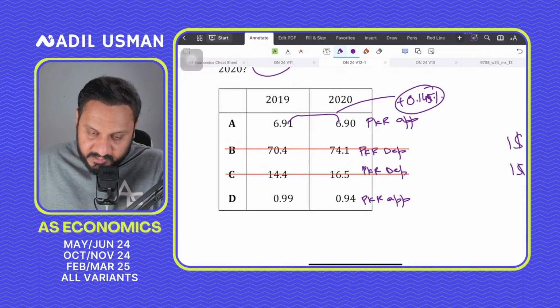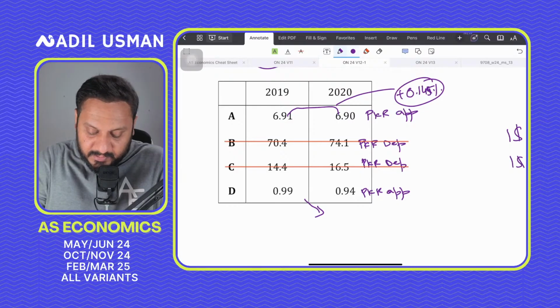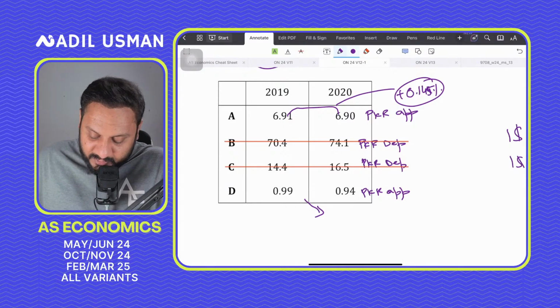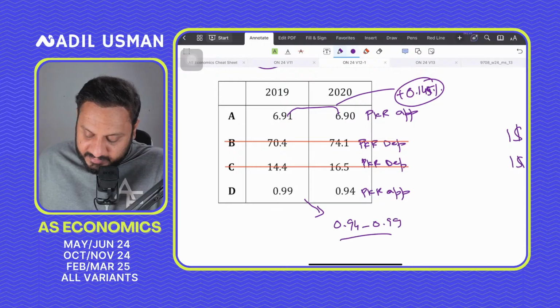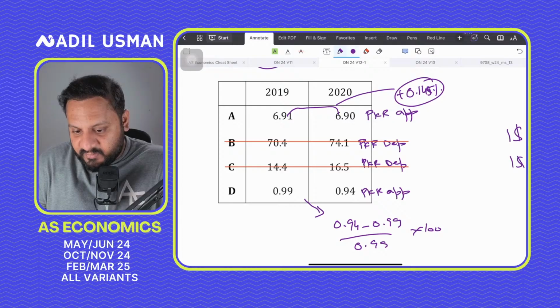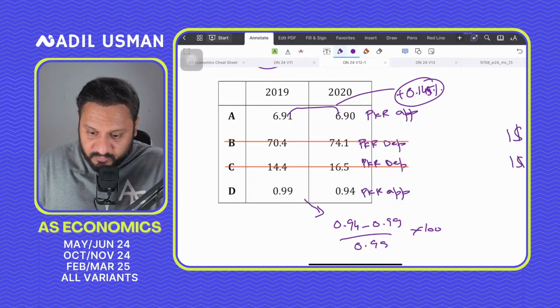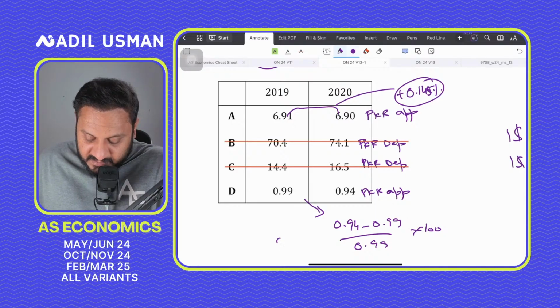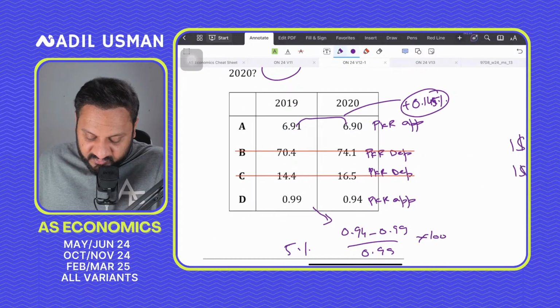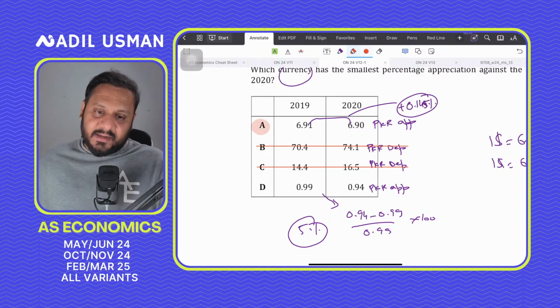In option D, the PKR is appreciating by how do you calculate the percentage change? 0.94 minus 0.99 divided by 0.99 times 100. That's the basic formula for percentage change for any two numbers. How much does that come to? That comes to 5%. So PKR appreciates by 5%, which means option A is the correct answer. So A is the right answer for us.